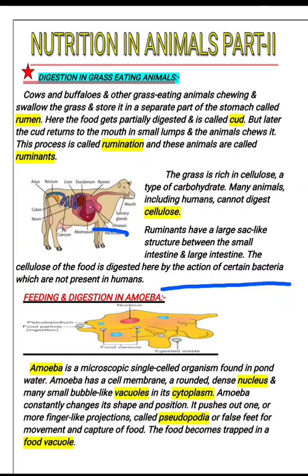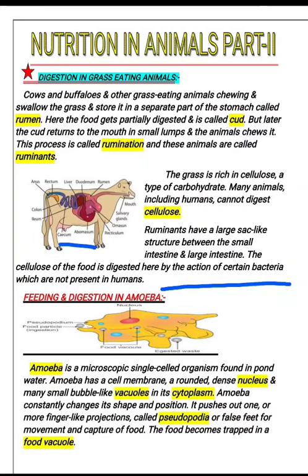Okay, the first stomach is the rumen, the second stomach is the reticulum, and this one is the omasum. Okay, omasum is located here. So the omasum is the muscular third stomach of a ruminant. Okay, and after that food enters into the abomasum. Okay, where abomasum, there you can see the